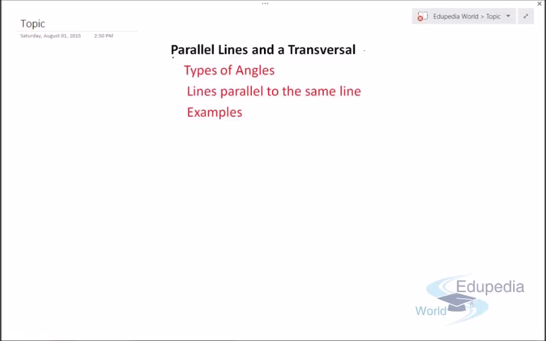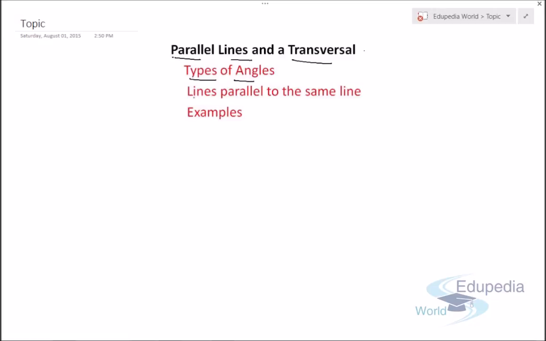You're watching the videos on lines and angles. So in this video we'll discuss something about parallel lines and transversal. What is a parallel line, what is a transversal, how it is useful in finding the lines and angles, and how we can extend further concepts of parallel lines and transversal. Then we'll discuss some of the types of angles which are related to parallel lines and transversal, which are very important from the geometry point of view. So you have to watch the video very carefully.